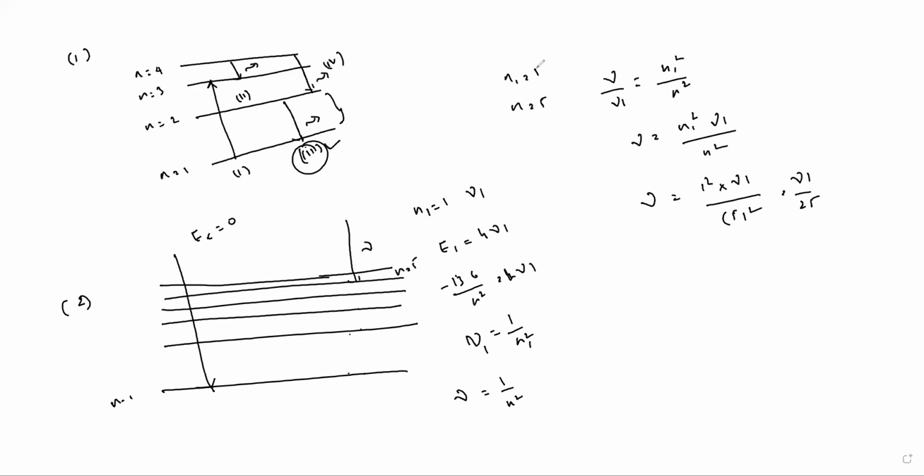Next, third question. What did they give? The radioactivity of a sample is R1 at time T1 and R2 at time T2. If the half-life of the specimen is T, then the number of atoms that have disintegrated in the time T2 minus T1 is asked. So what is our formula?